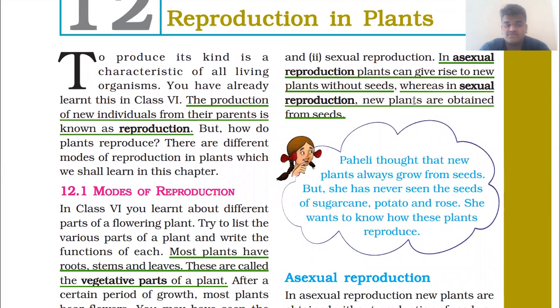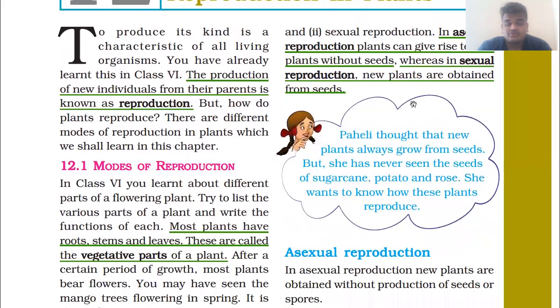First of all, the definition of reproduction: the production of new individuals from their parents is known as reproduction. This is very easy, and we have already revised it again and again, as this is very important.